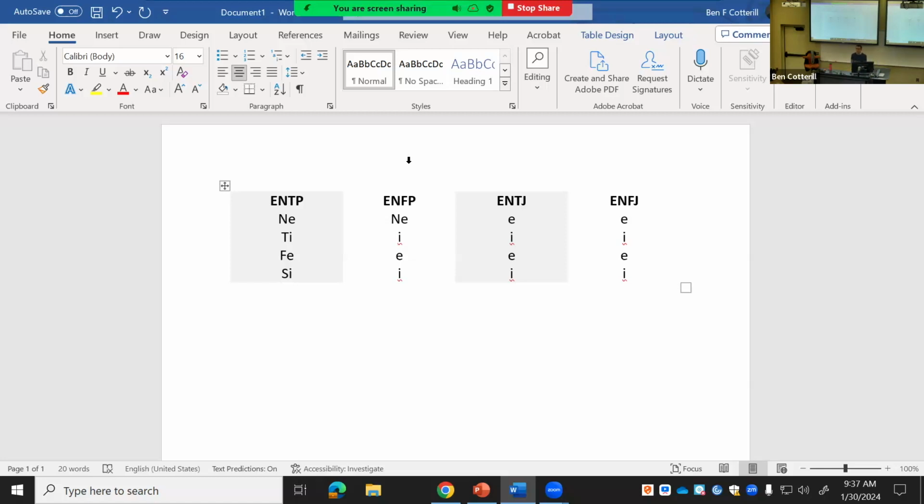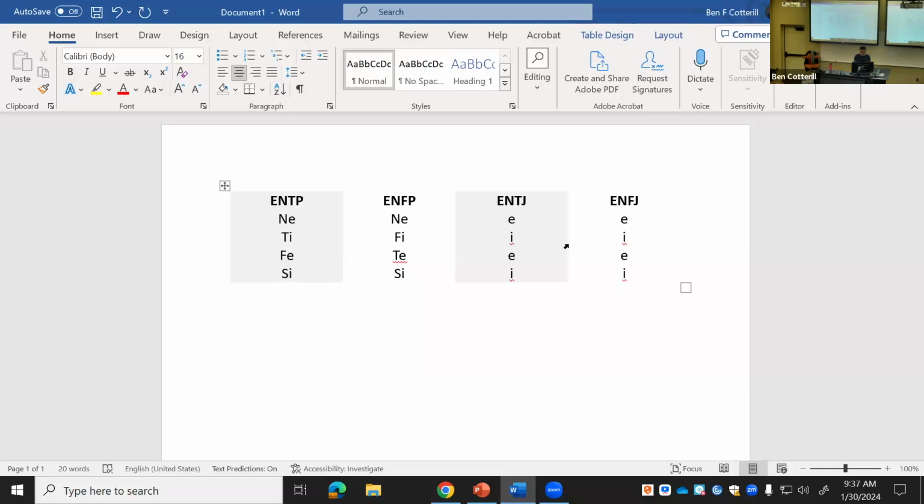F, right? Why? Because they're a feeling type, right? What's the third one? T, yeah, why? Because it's the opposite of the second one, yeah. And then the last one? S, yeah, because it's the opposite of the first one, right?